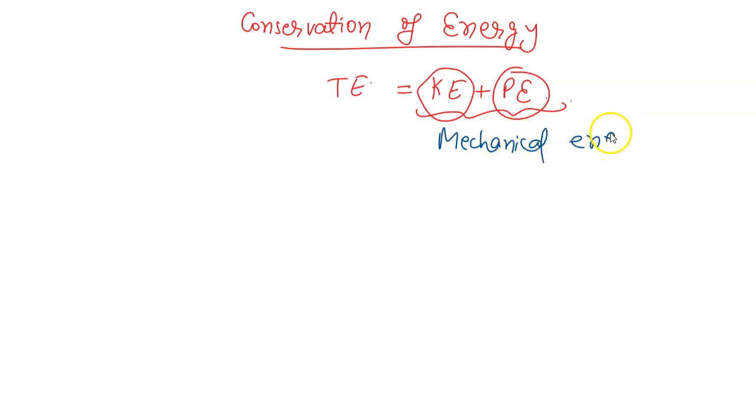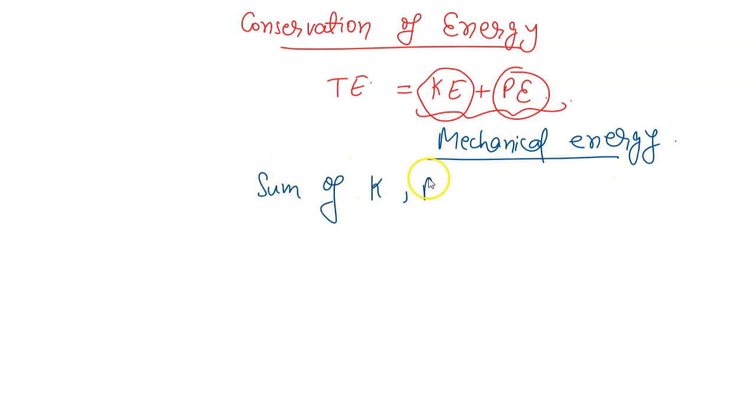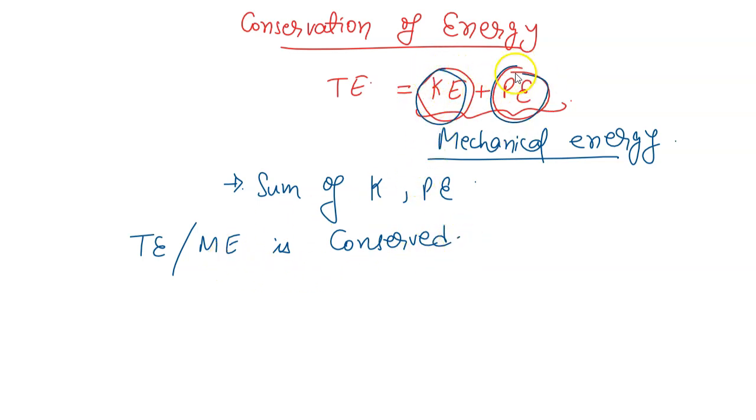So whenever it comes to defining what mechanical energy is, you can just say it is the sum of kinetic and potential energy. And you can also say that the mechanical energy is conserved. Either you can say total energy is conserved or mechanical energy is conserved, because mechanical energy already includes the kinetic energy and potential energy.